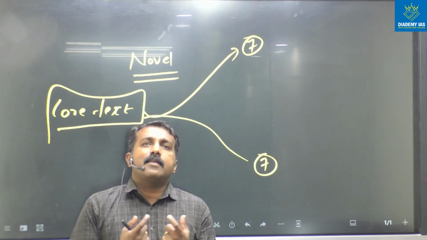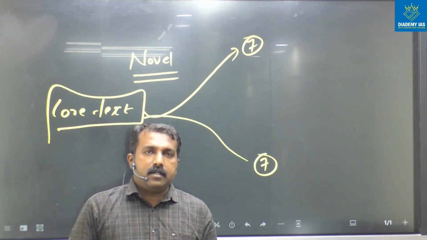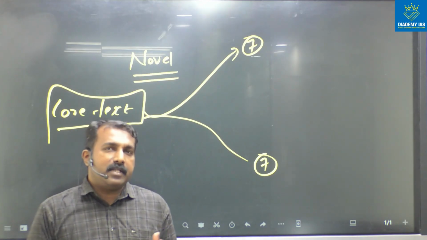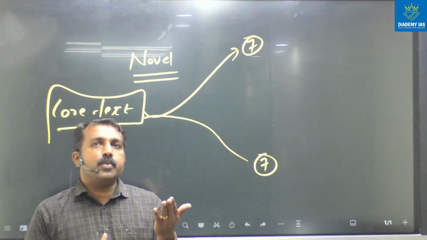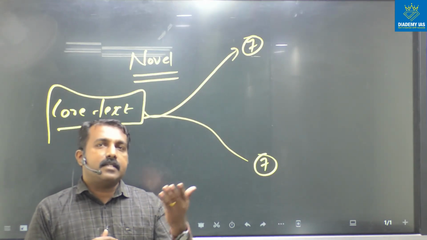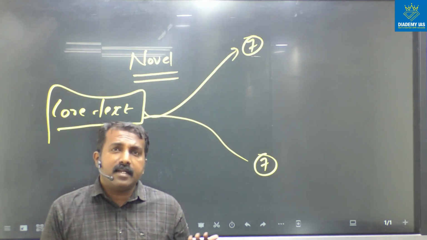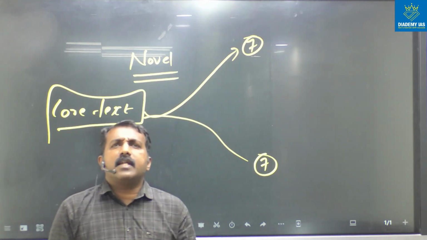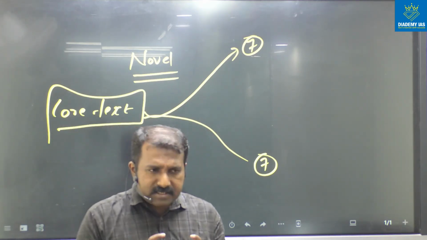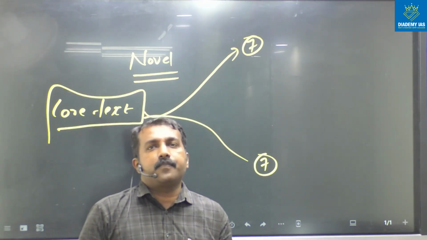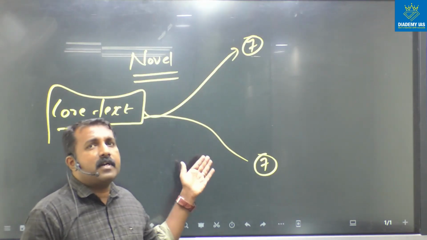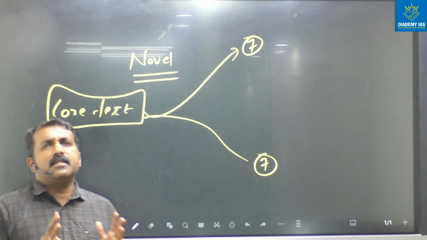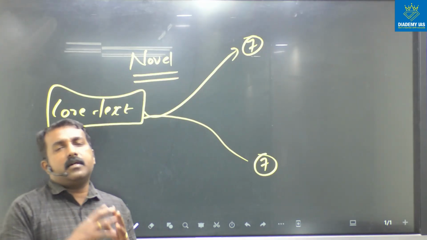Like the novel reflects a typical Indian society and the representation of every Indian. That means we are struggling to convince others. That means autonomy, identity. House is a symbol of autonomy. So like that, the different contexts and themes are there. So this type of strategy you have to follow. So the same in paper 1 and paper 2, you have to follow the main strategy. All these are the important points I would like to share.